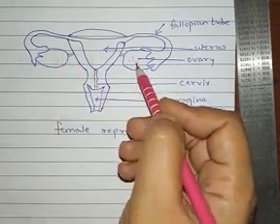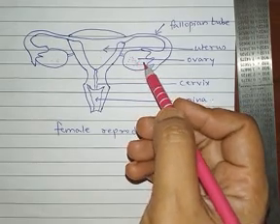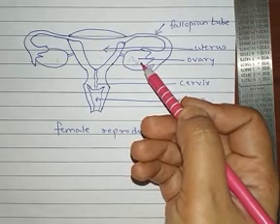Apart from the egg, the ovaries also produce the female hormones called progesterone and estrogen.